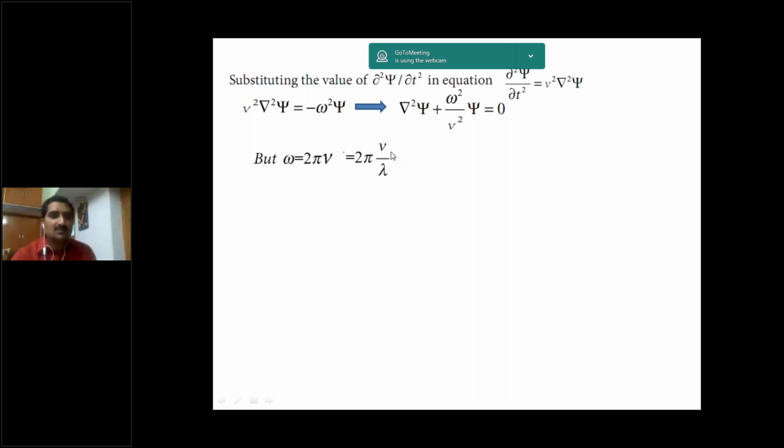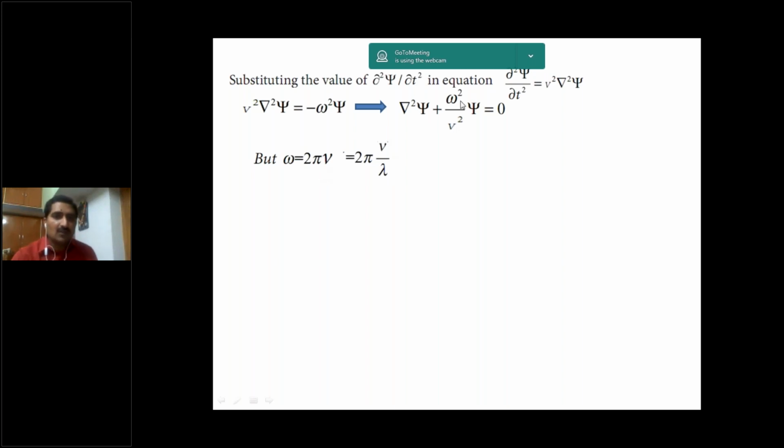Here the particle is moving with the velocity v only, not the light velocity. Initially we said let us consider stationary waves which are moving with the velocity v. So that's why we replace c with v. So omega is equal to 2 pi into v by lambda, where v is the velocity of the particle.